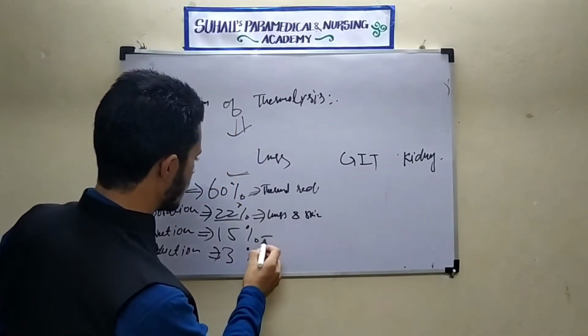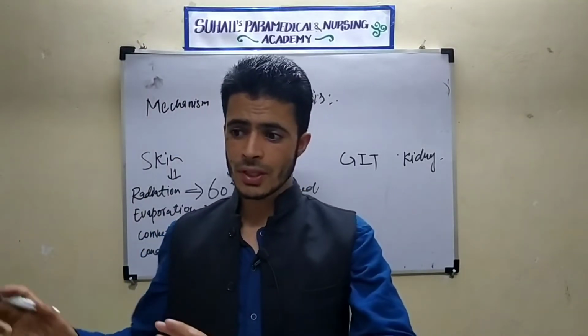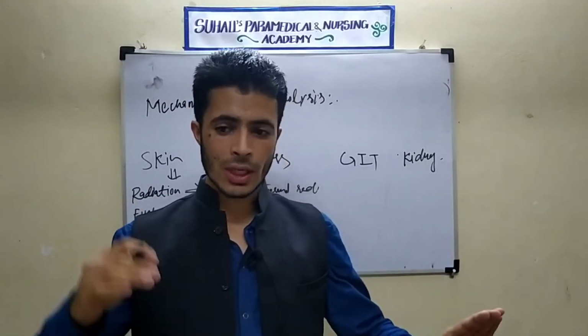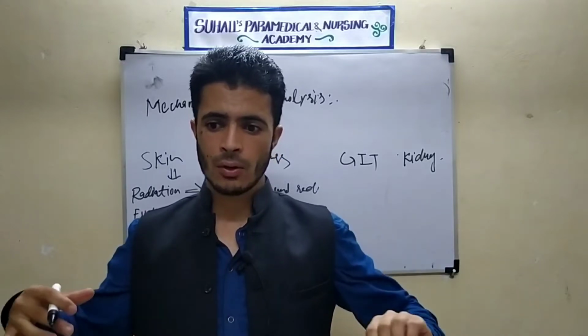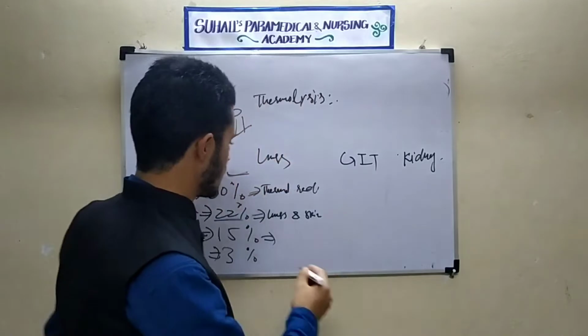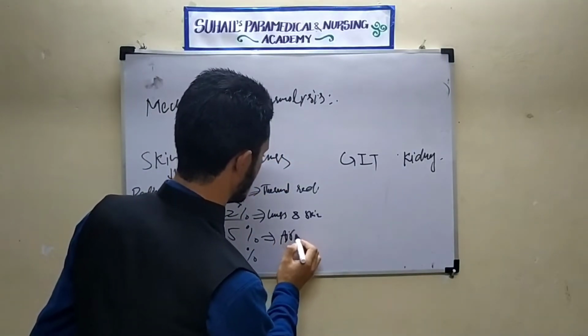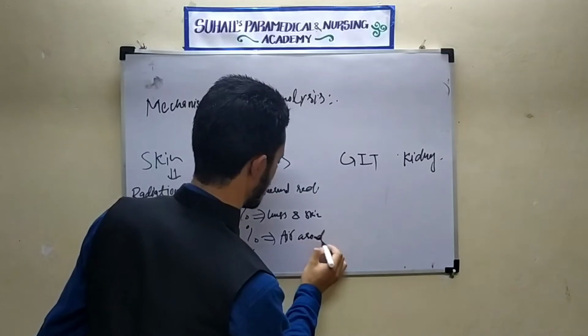The third point is convection. Convection is the loss of heat by means of air which is around us. So the air current, the air flowing around us, will also take some heat from our body. So there will be 15% loss by means of air around us.